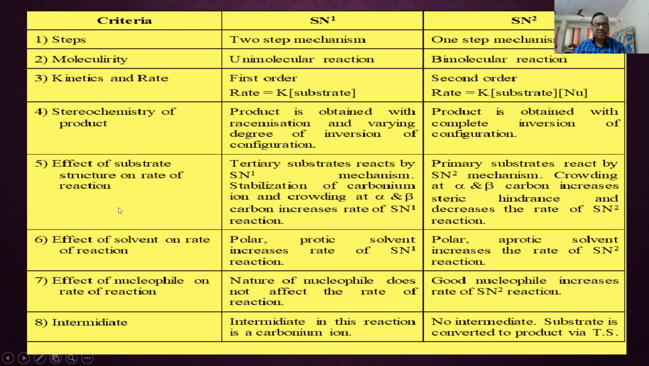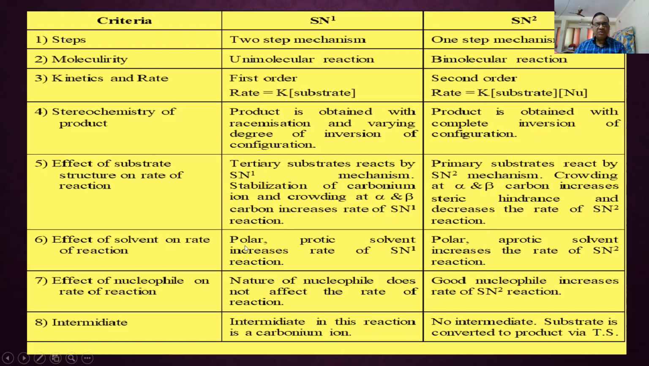Effect of substrate structure on rate of reaction. Tertiary substrate reacts by SN1 mechanism. Why? Because stabilization of carbonium ion and crowding at alpha beta carbon increases the rate of SN1 reaction. Primary substrate reacts by SN2 mechanism. Why? Because crowding at alpha and beta increases steric hindrance and hence decreases the rate of the SN2 reaction.